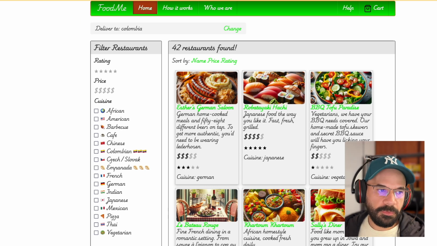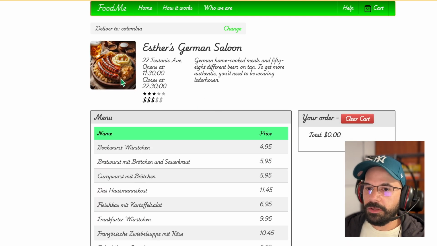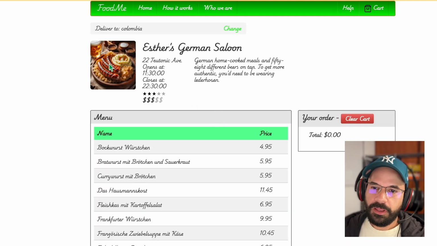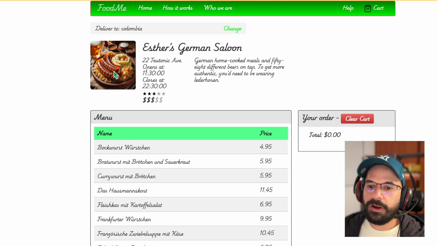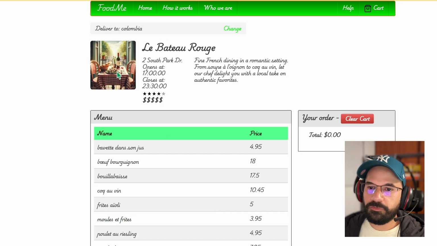In the description, the menu of the restaurants, first, the picture was fixed. It was always the same picture, so I made it dynamic, with an image specific for each restaurant. Here we have the German food, and here the French.